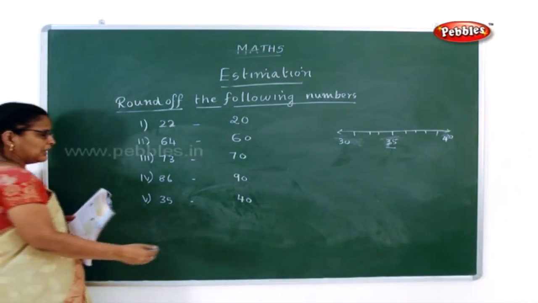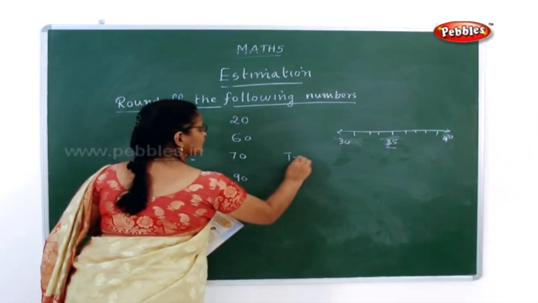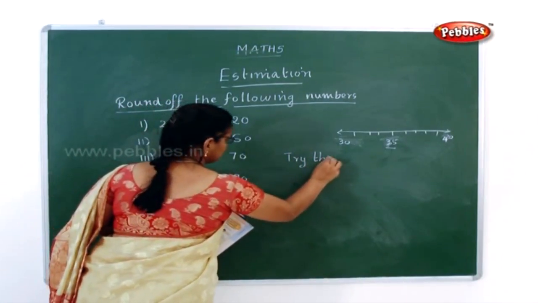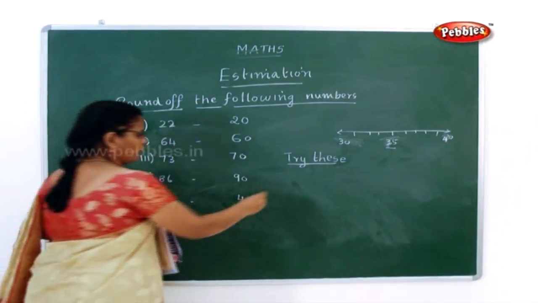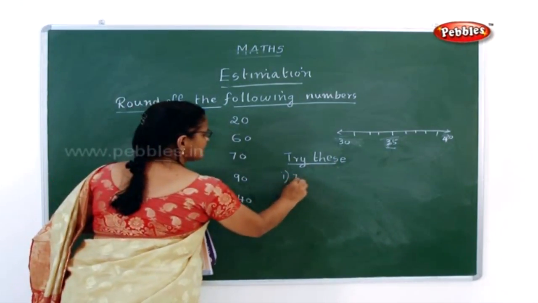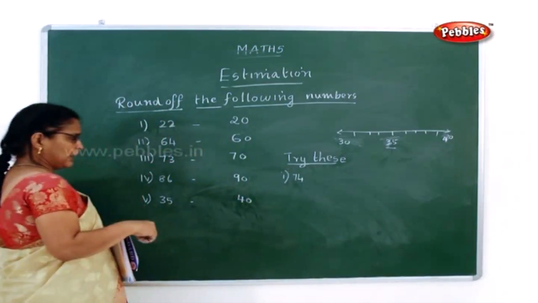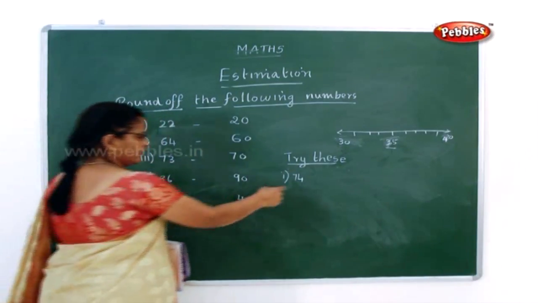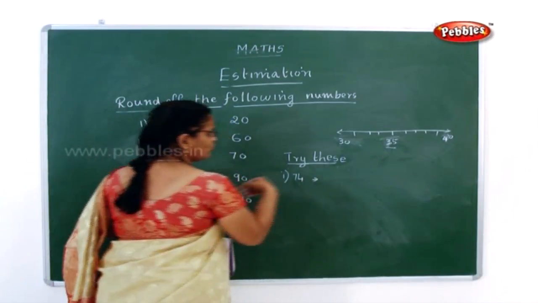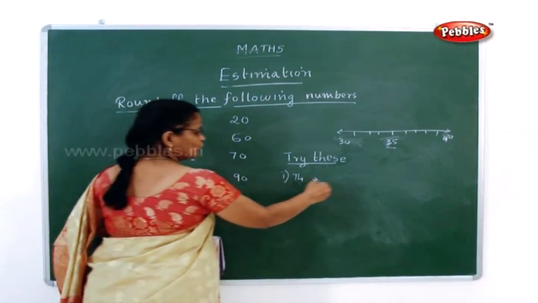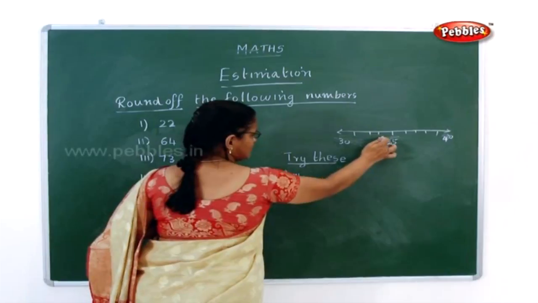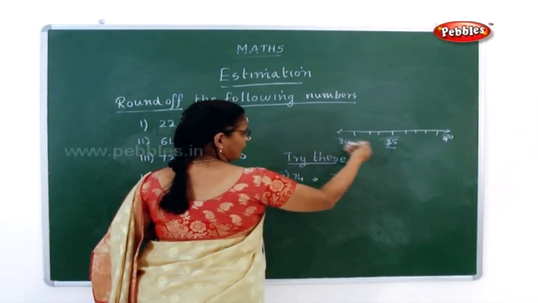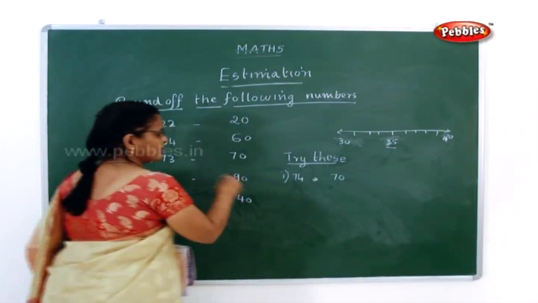So there is one more thing they have given you. Try this in your book. Now what you have to do is round off the following figures. Now first one, 74. Now can anyone tell me 74? How can you round it? It can be rounded off to 70. See, 70, 71, 72, 73, 74. That is less than 75. So this can be rounded as 70.